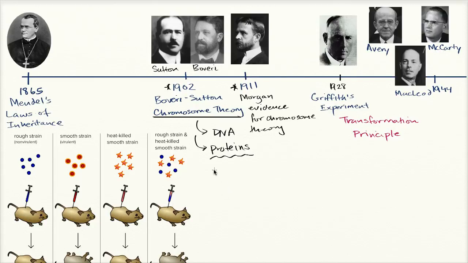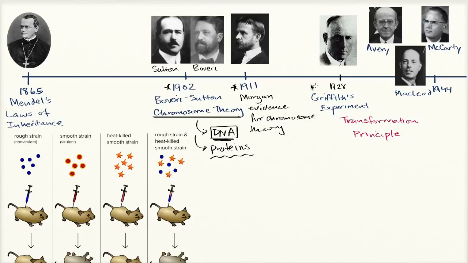Proteins were what people knew were these complex molecules that in some ways you could say encoded information, while at the time they thought DNA were these kind of boring molecules that surely couldn't encode information. And so the first strong evidence that DNA is actually where the genetic information is encoded doesn't happen for several more decades. And we start along that path with Griffith right over here, famous for Griffith's experiment, where he does something really interesting.